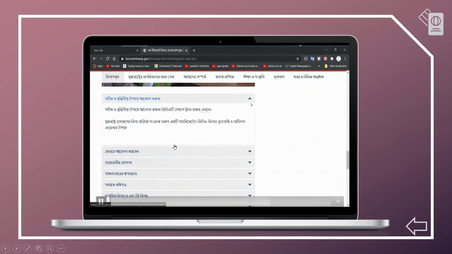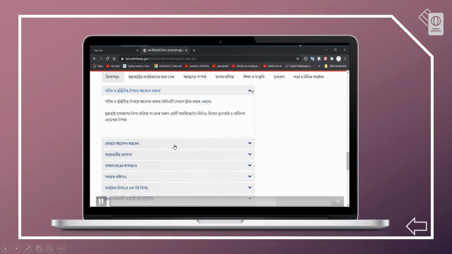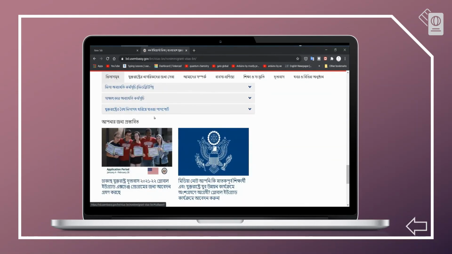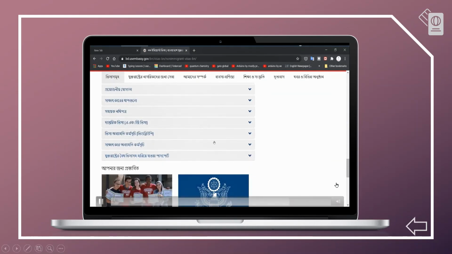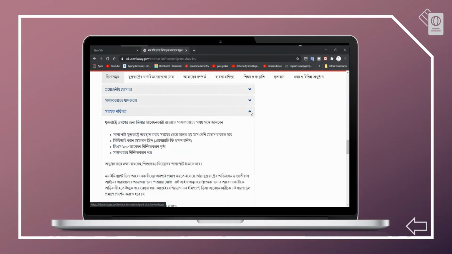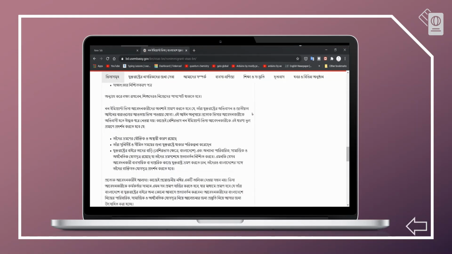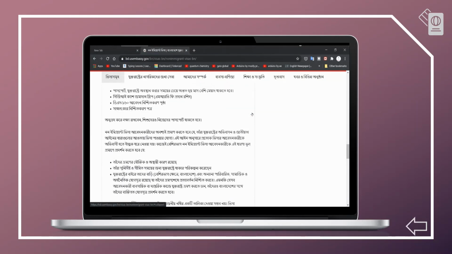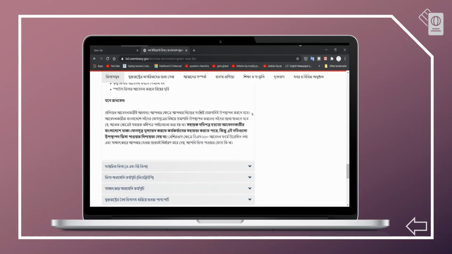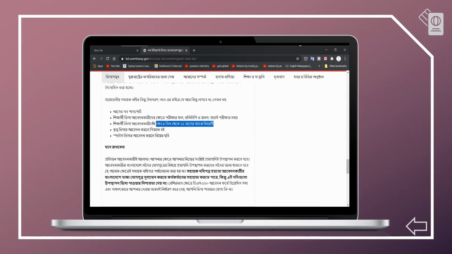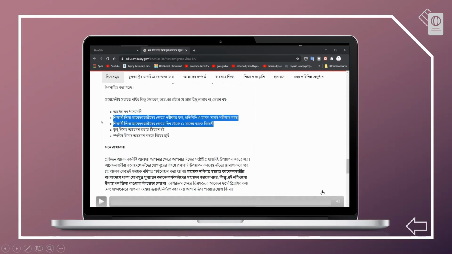Okay, here is the option. To make your USA visa, you need to follow these steps. Here we also see 2 important points. First, you need educational certificates, mark sheets, etc. Second, you need the required money in your account to prove that you have the ability to stay in this country for 5 months.